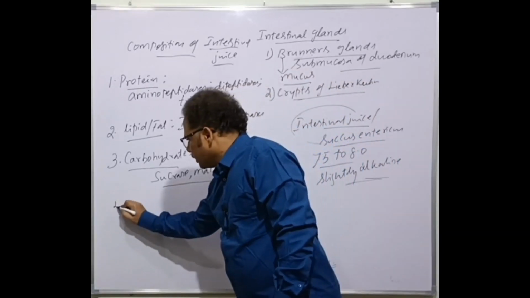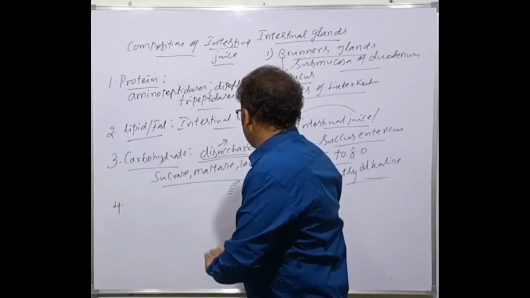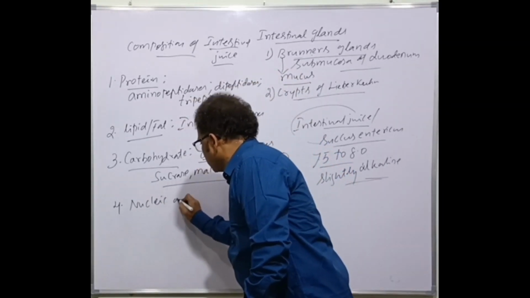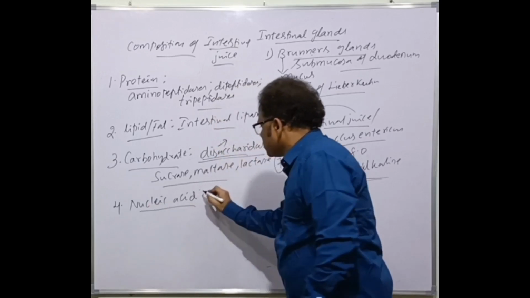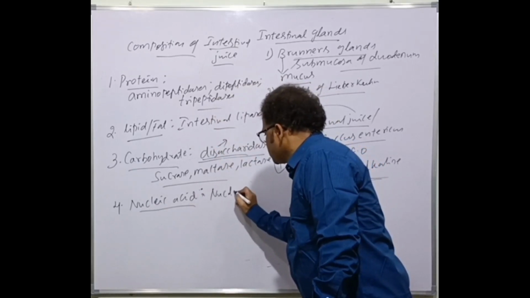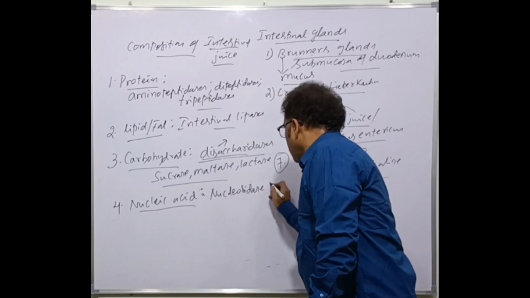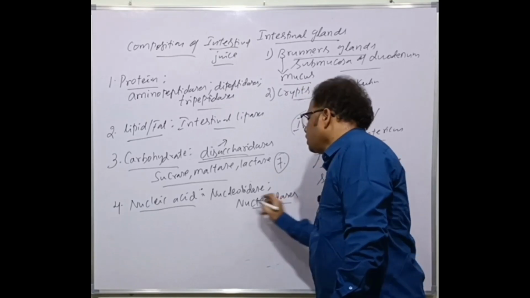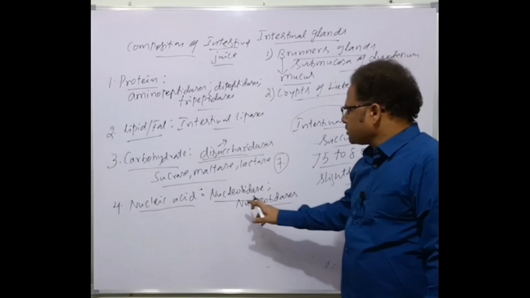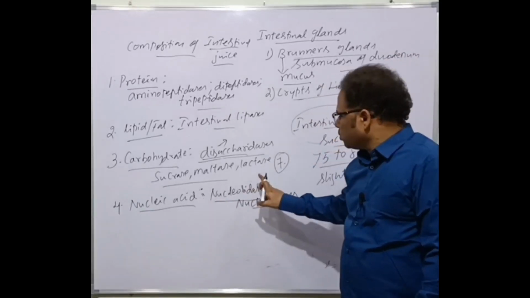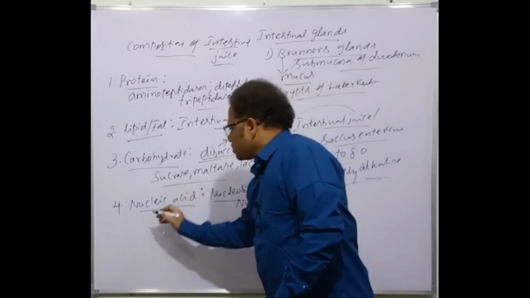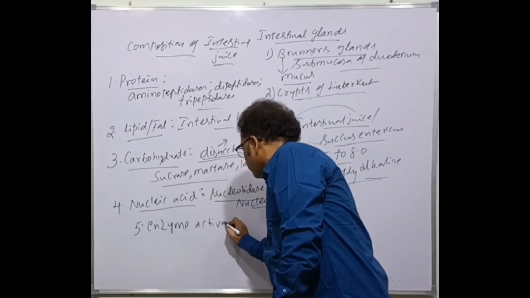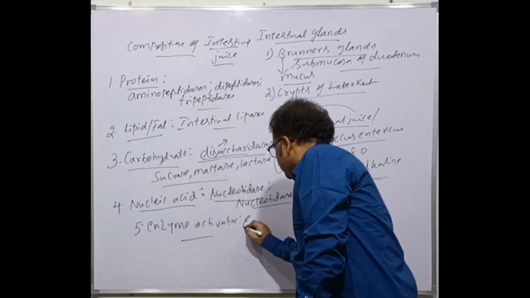Next one is that the intestinal juice also contains nucleic acid digesting enzymes called nucleosidases and nucleotidases. Two different types of nucleic acid digesting enzymes are there, nucleosidases and nucleotidases. It also contains an enzyme activator called enterokinase.